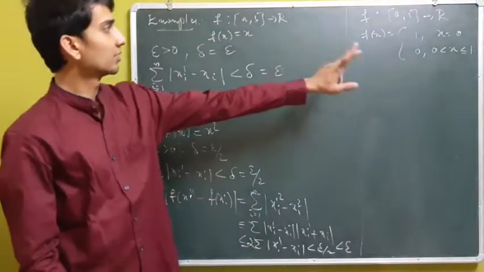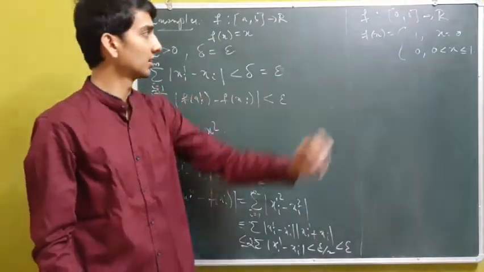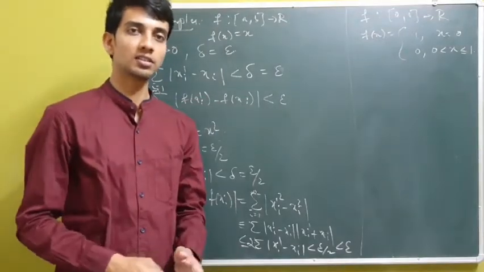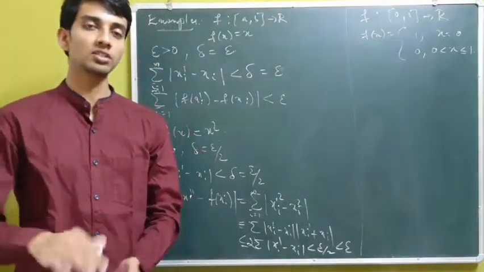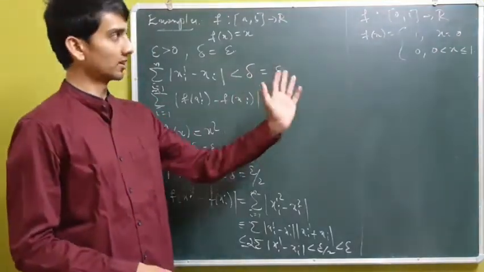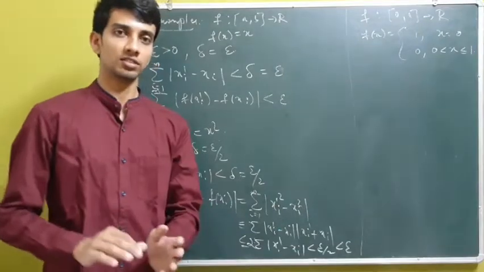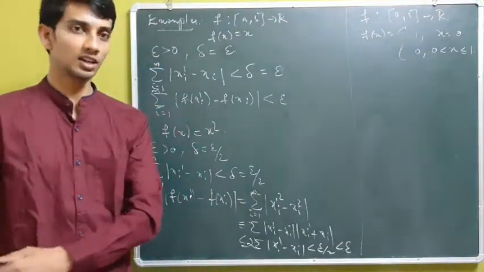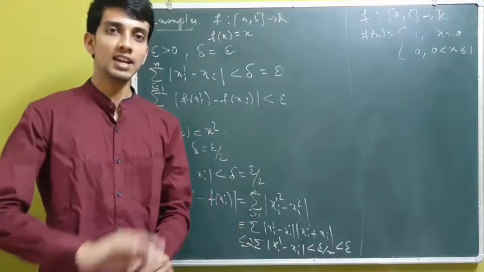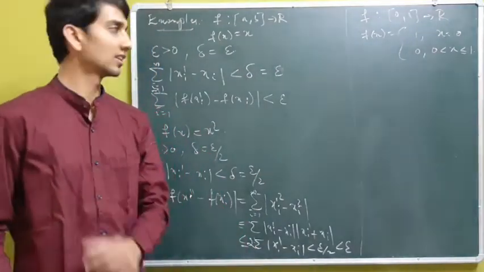So clearly this function is not continuous at x equal to 0. If f is not continuous, there is no need to check whether the function is absolutely continuous or not. A function which is not continuous is not absolutely continuous. But a function which is continuous need not be absolutely continuous.